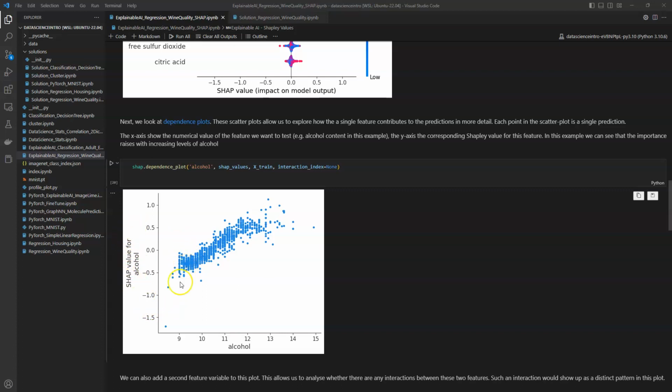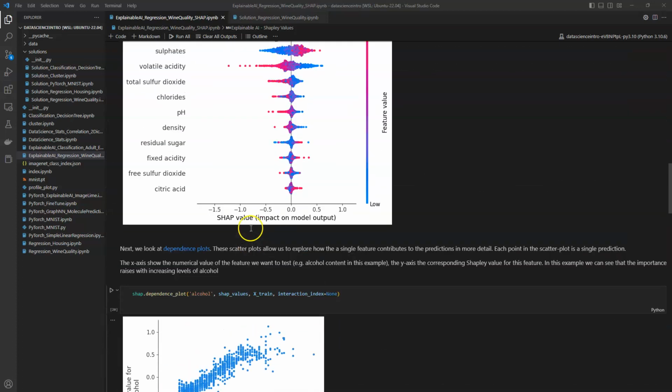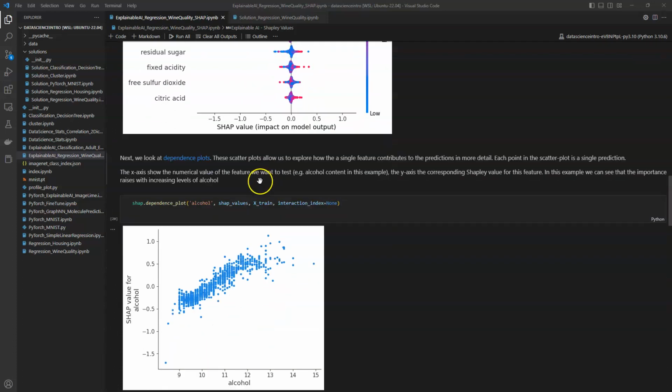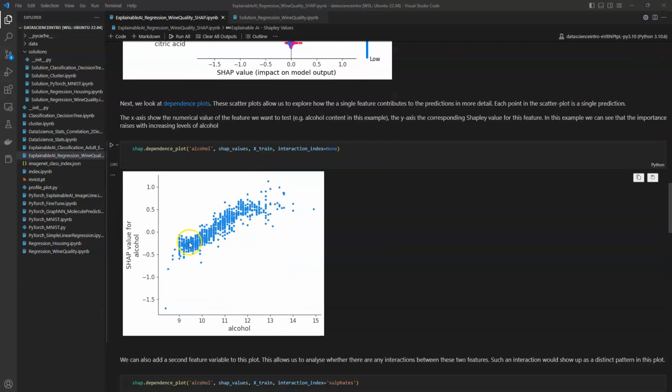And so we can see that as we move to higher values, the Shapley value almost linearly increases. It's a slightly different representation of the previous one. Here we see more of a summary of where these values are, and here we can have a more detailed understanding of how the behavior is.